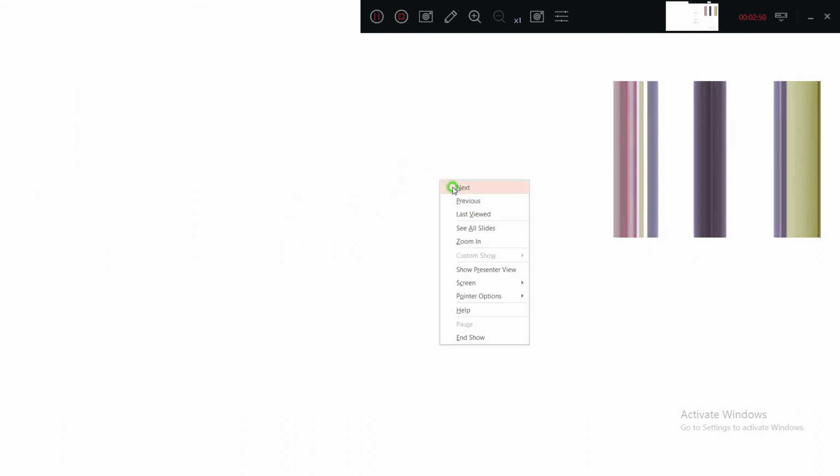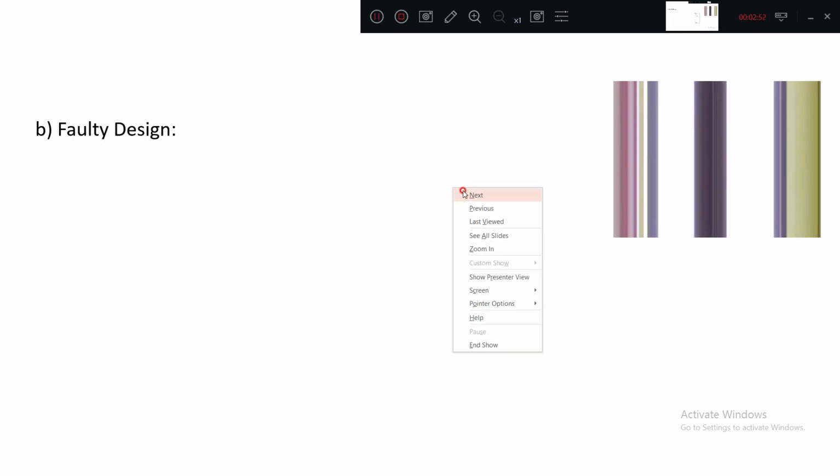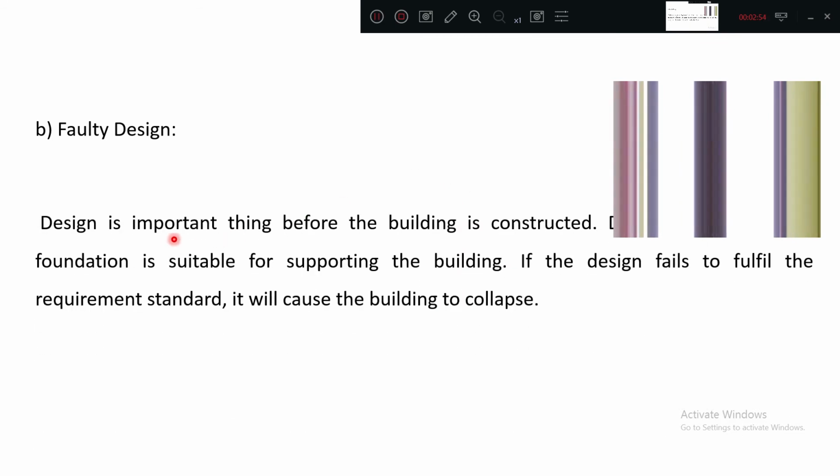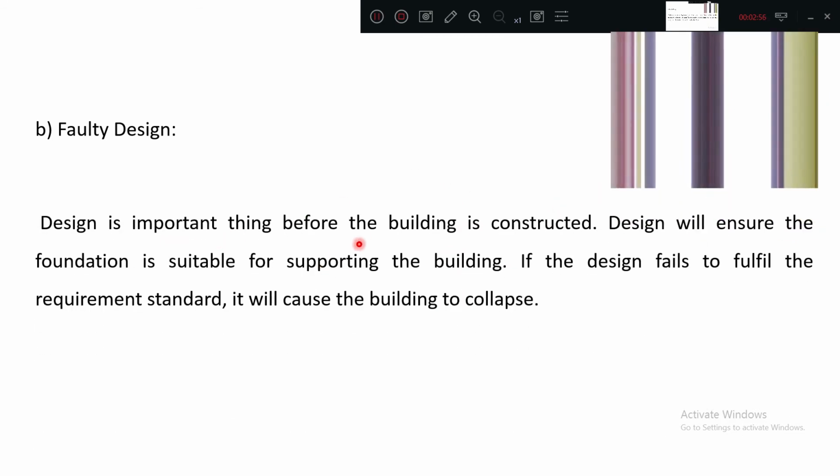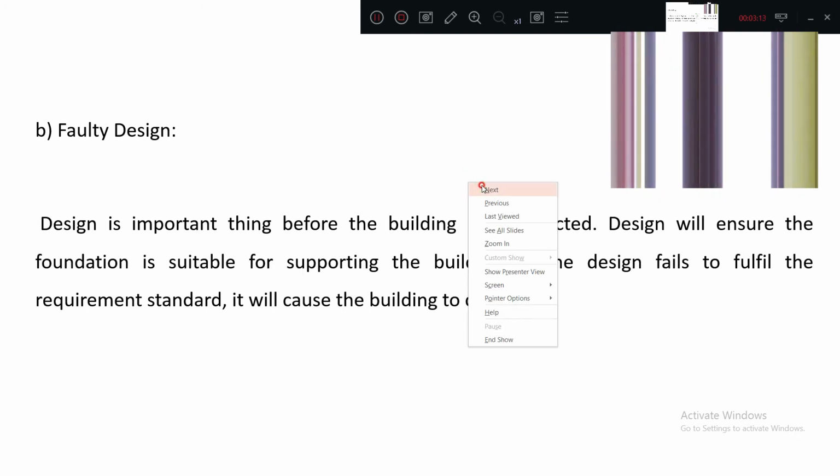Next, faulty design. What is faulty design? Design is the most important thing. Design will ensure the foundation is stable. Proper designing will give a proper foundation for supporting the building. If the design fails to fulfill this requirement, it will lead to the building collapsing. Obviously, if the design is not correct, the building will collapse.